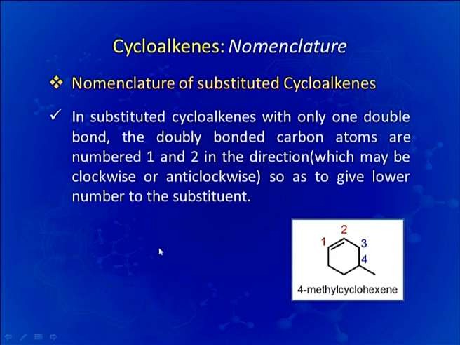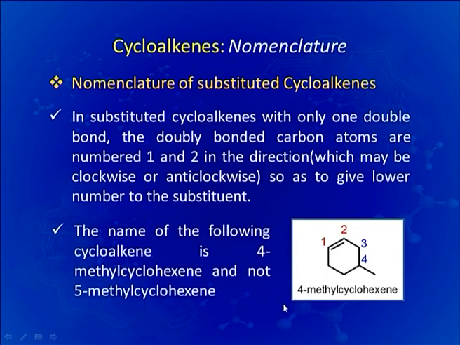In another example, here you can see that this is cyclohexene and this carbon has a methyl substitution. If we number clockwise starting from this doubly bonded carbon here, then we can name the molecule as 4-methyl cyclohexene, but if we number it anti-clockwise starting from this carbon, then the numbers will come as 1, 2, 3, 4 and 5-methyl. So, the name of the molecule is 4-methyl cyclohexene and not 5-methyl cyclohexene.